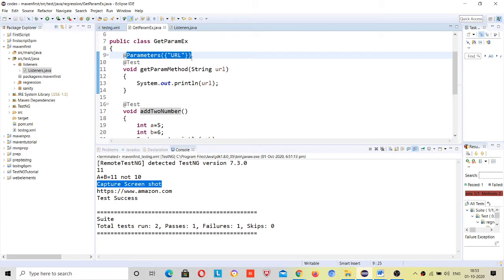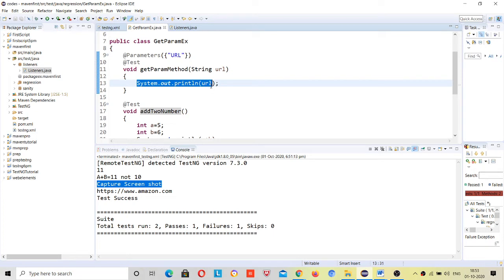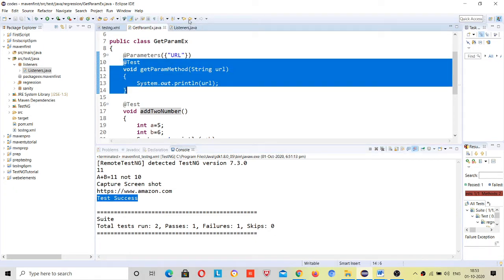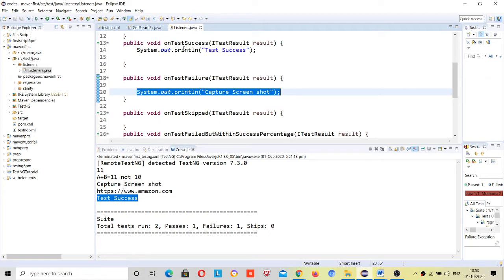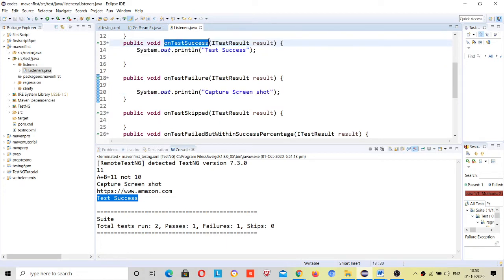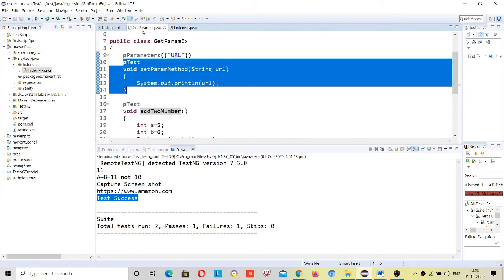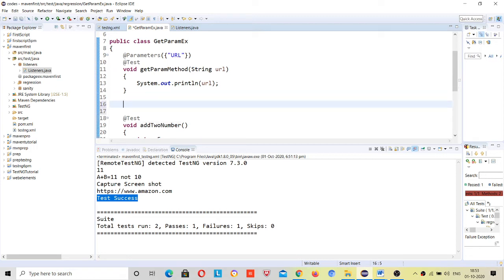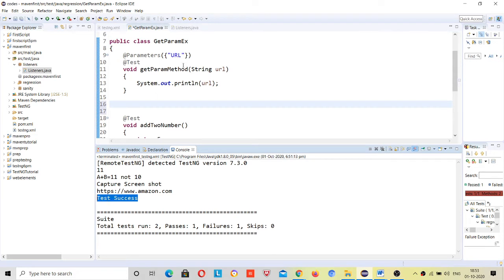And it will get the parameters, and it first printed the parameter, which I have passed, amazon.com, and then this test case was a success. So automatically the on test success method executed, and it printed test success, right? So this way the listener works. If you have another test case here, then that test case will be executed and test success will be called.